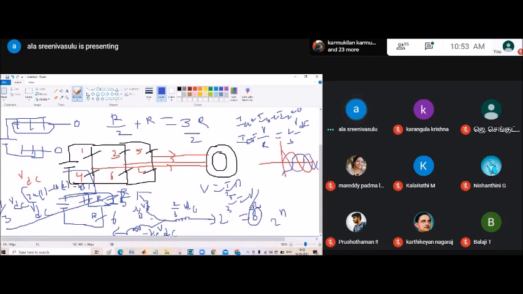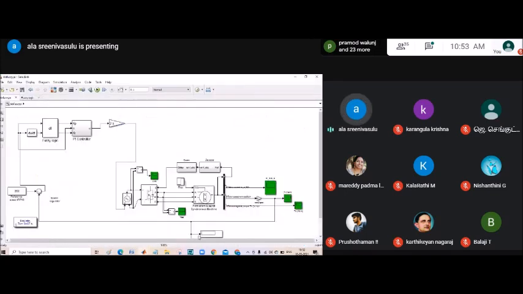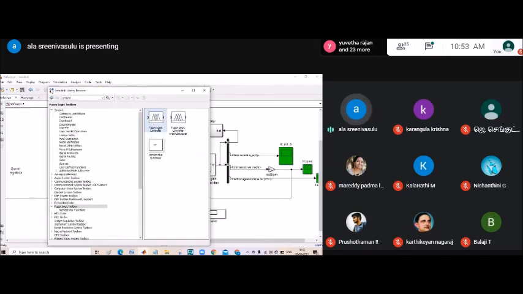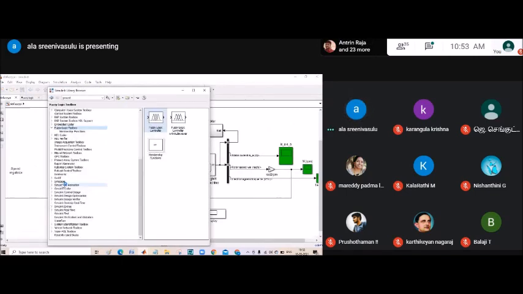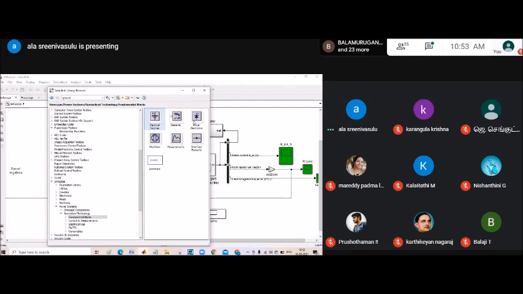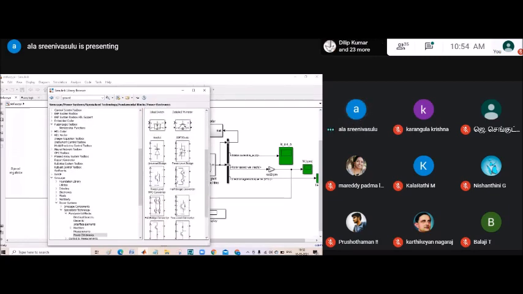So here we understand, then no need to take the mathematical equation. Directly we can take the switches also. You can see here, we can take 6 switches. Instead of that, we are taking from the library, MSK power system, specialized technology and fundamental block, power electronics. So from power electronics we have the universal bridge. So this universal bridge, if you take it to the model, you can see here.